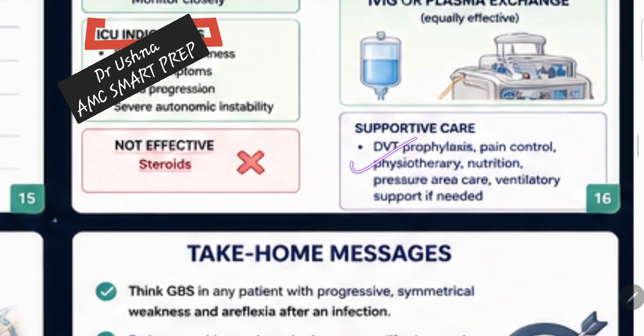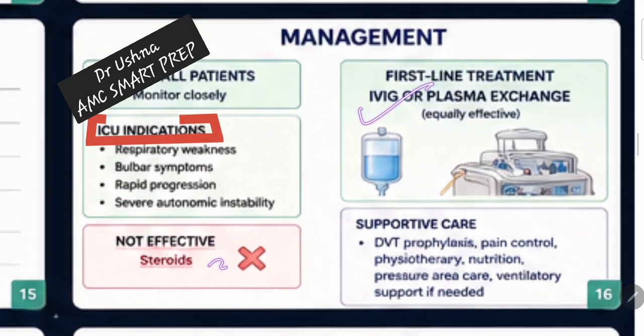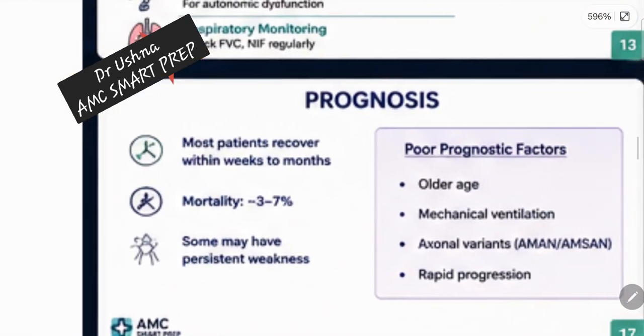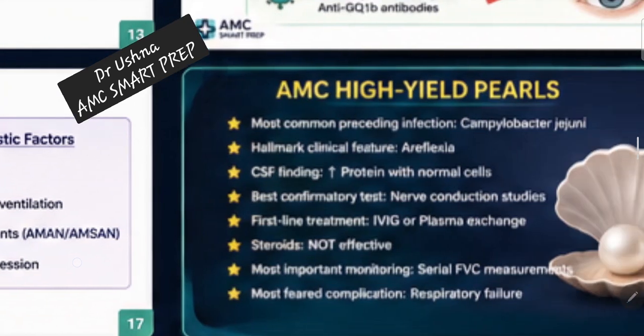And along with that, you have to go for supportive care, because we have to prevent the complications. So this is basically your management: IVIG, don't give steroid, ICU admission, and you have to admit the patient. You have to keep an eye on the forced vital capacity. Then comes the prognosis. In older age and in mechanically ventilated patients, it has a poor prognosis. Sometimes mortality is so high, but we are not concerned with the prognosis much for the AMC exam.